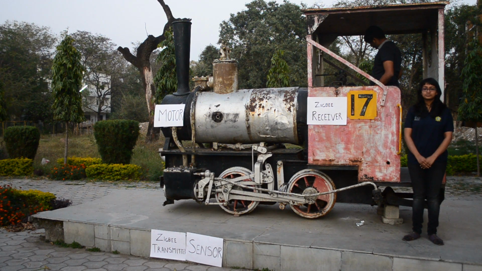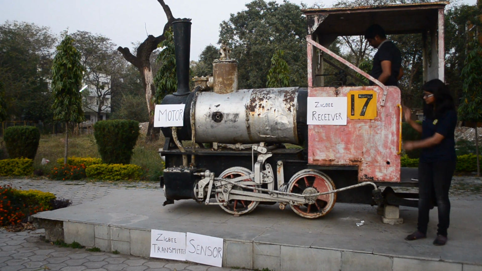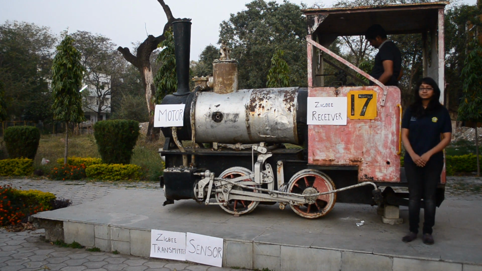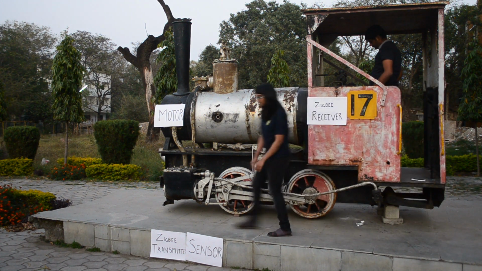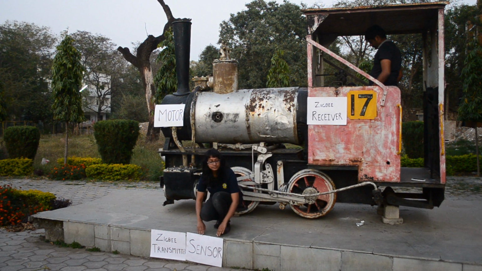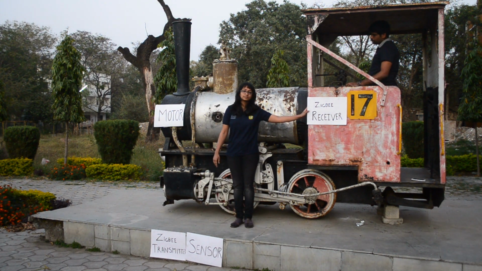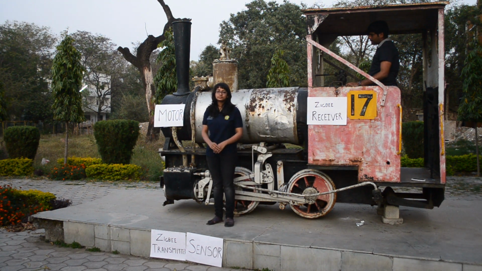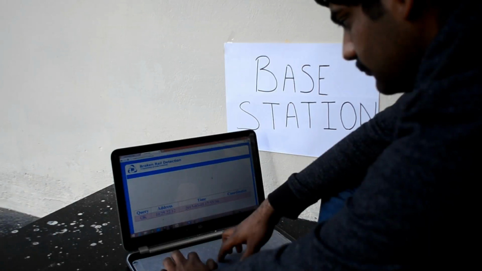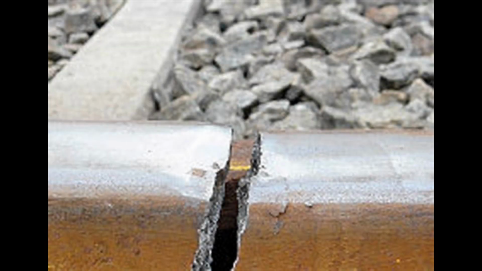In our project, the train acts as a transmitter, which produces vibrations. Vibration sensors are attached on the railway track. If the vibration sensor receives vibrations below a defined threshold, the Zigbee transmitter will send this information to the Zigbee receiver, which will cause the train to halt. The same information is also sent to the base station. We also have an ultrasonic module for minor crack detection.